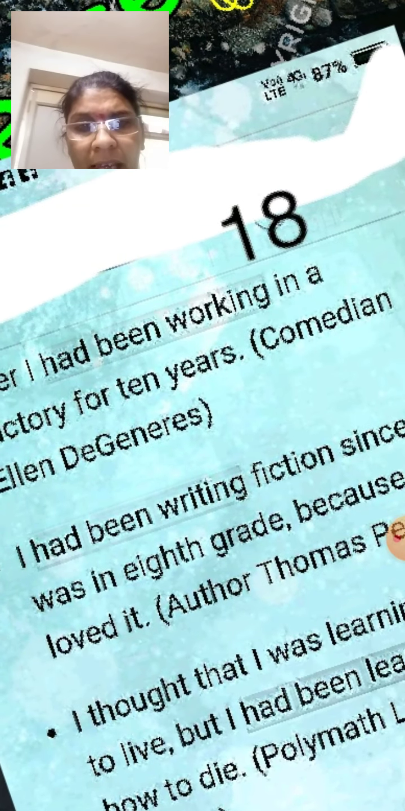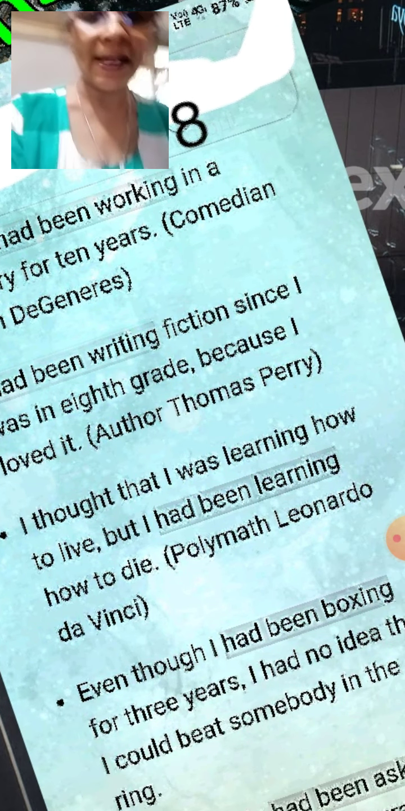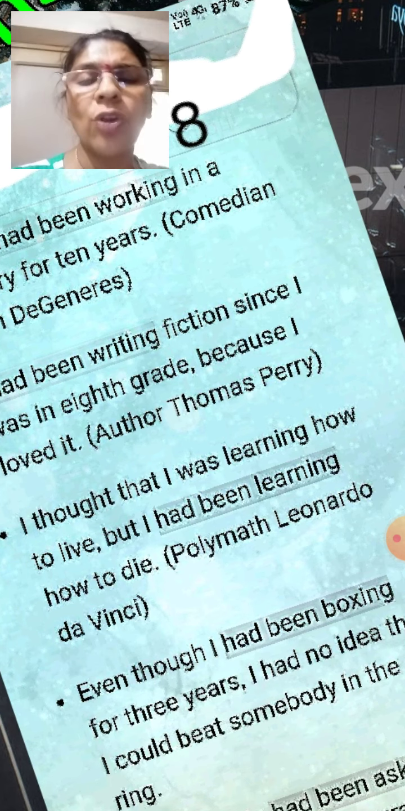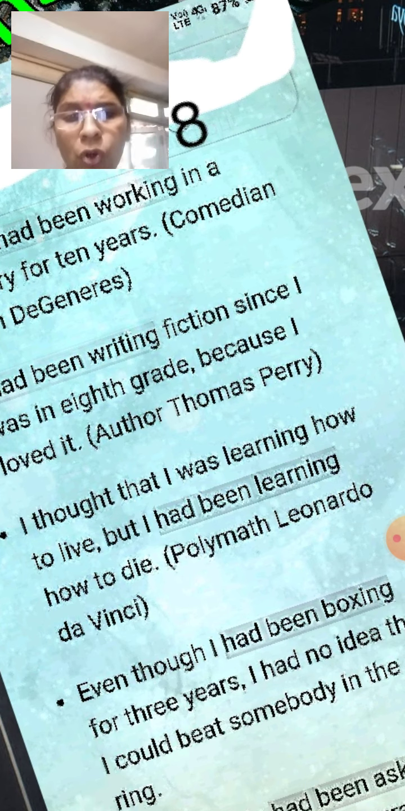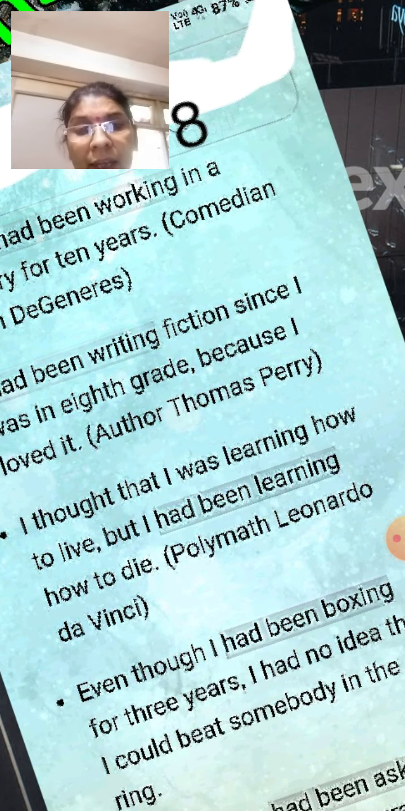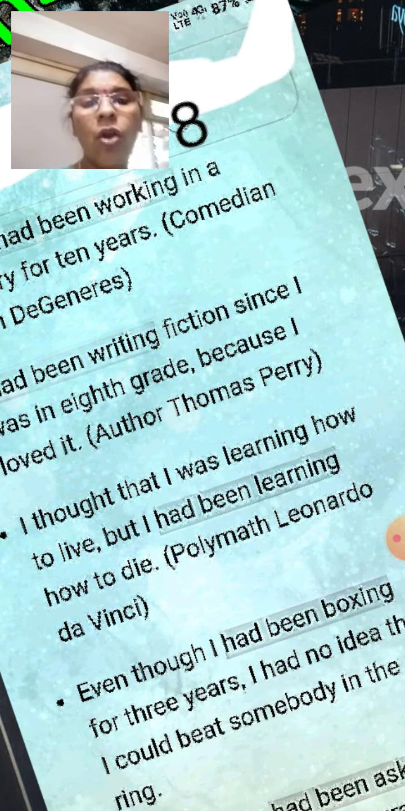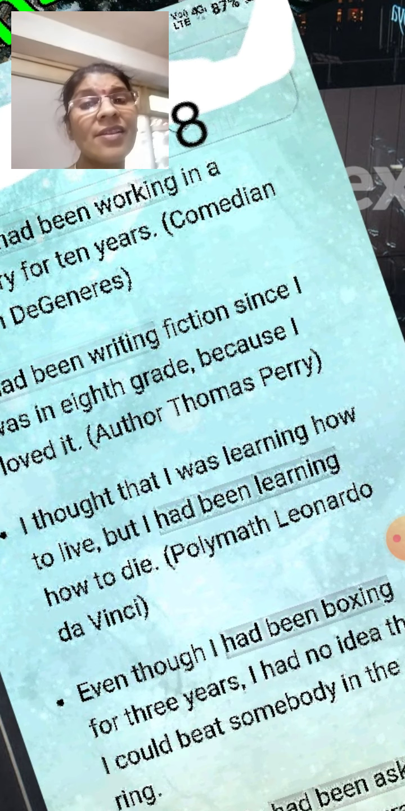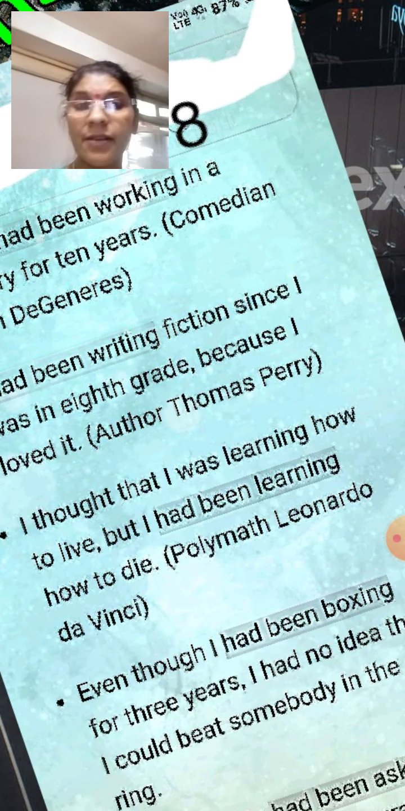So, in this way, the past tense is completed today. I give some more examples of the past tense. These are: I thought that I was learning how to live, but I had been learning how to die. I thought that I was learning. Was is the past tense. Deal with the past. Learning, this is the progressive.